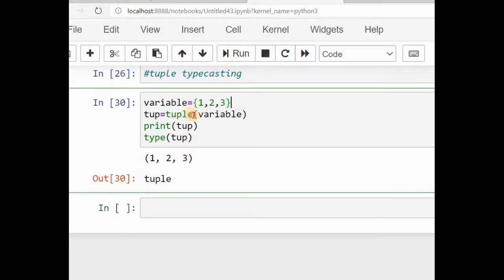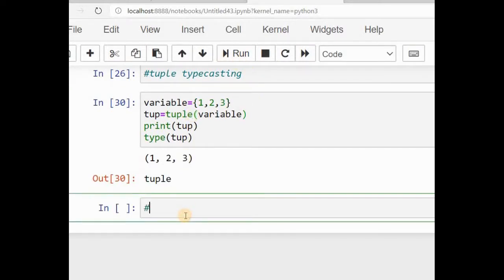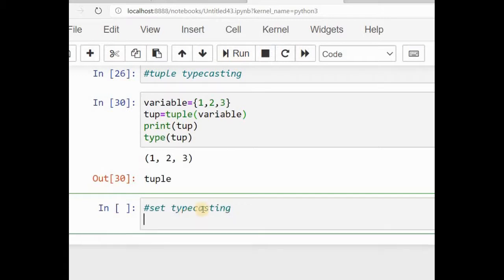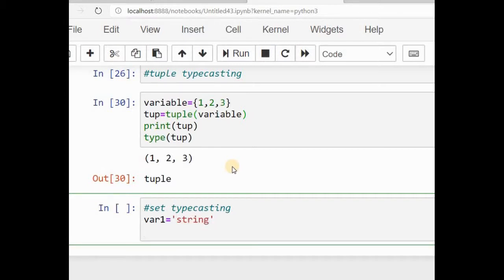Okay, now we are going to see set typecasting. So we'll assign some variable var1, and first we'll take the example of a string, and I'm going to assign it to a set. So I'm giving set.